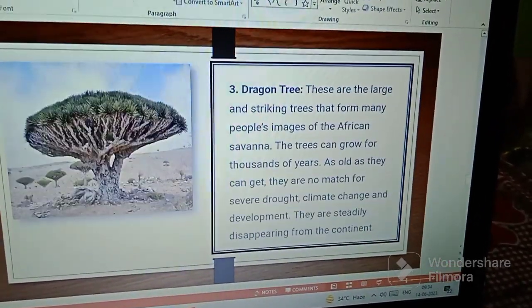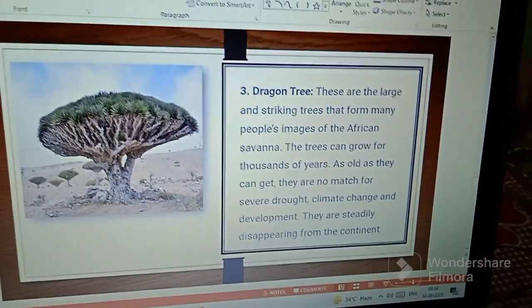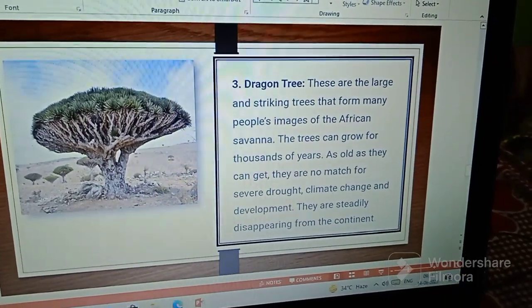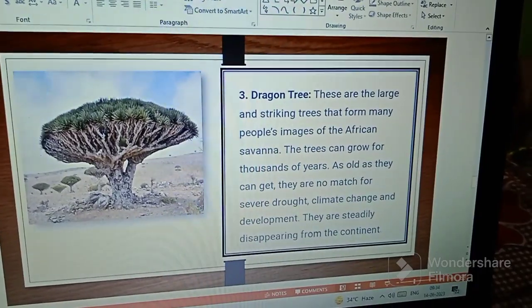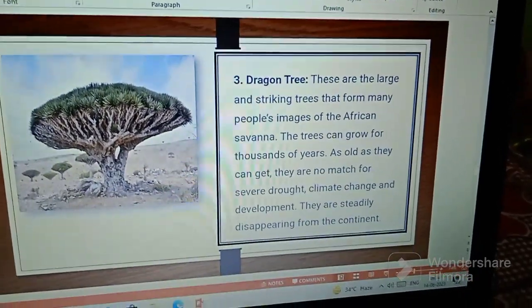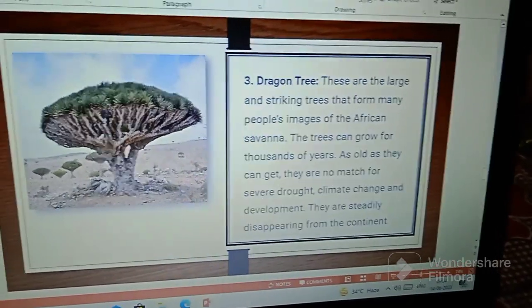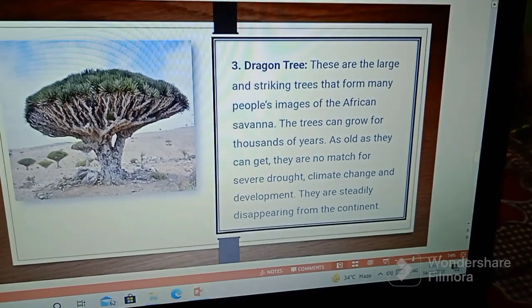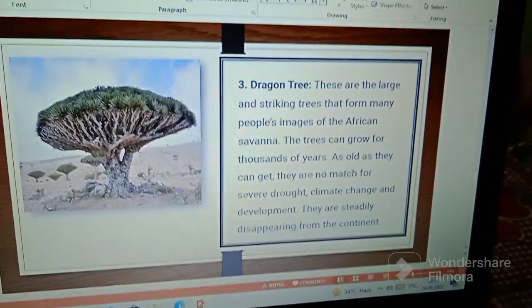And last is my next, the dragon tree. It is a very famous tree. These are the large and straight trees that form many people's images of the African savanna. We look at this tree in the savanna. The trees can grow for thousands of years and get very old, but they are no match for severe drought, climate change and development. They are steadily disappearing from the continent.